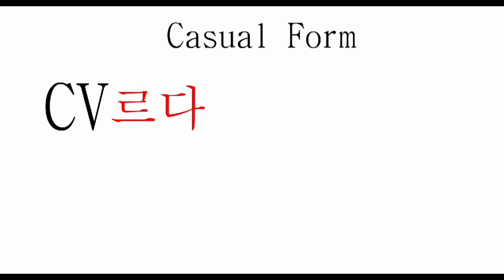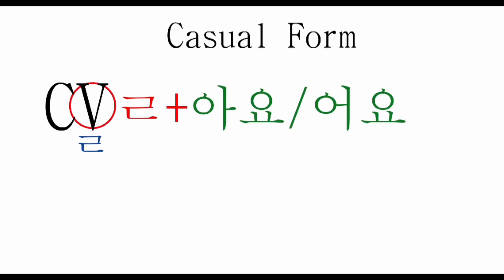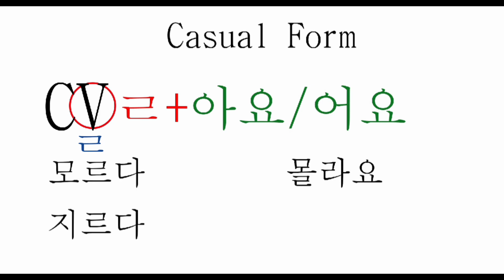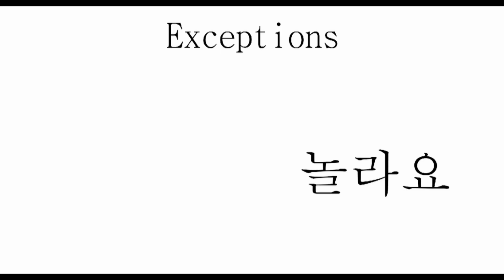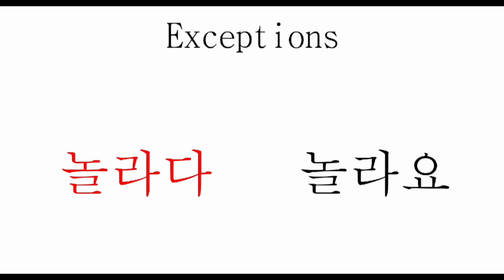When the verb root ends with 르 without any pachim, and usually such verbs have two syllables both without pachim, ㄹ is added to the first syllable as pachim and 르 is changed according to the heavy and light vowel rule. This happens in colloquial form only. For example, 모르다, 몰라요, 지르다, 질러요. In case of formal forms, such verbs are treated normally. For example, 모르다, 모릅니다, 지르다, 지릅니다. There are some exceptions like 놀라요 is not made out of 놀다 but a regular verb 놀라다, which means to be surprised, and it is treated normally in colloquial manner.